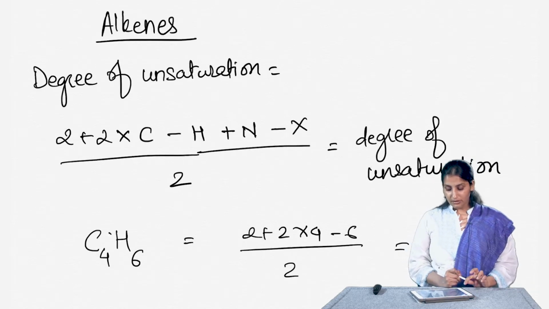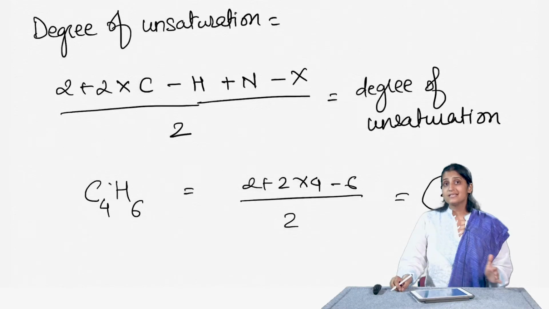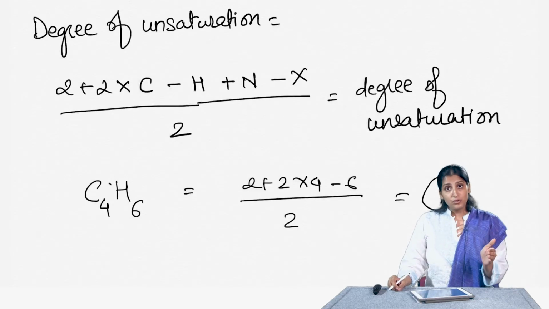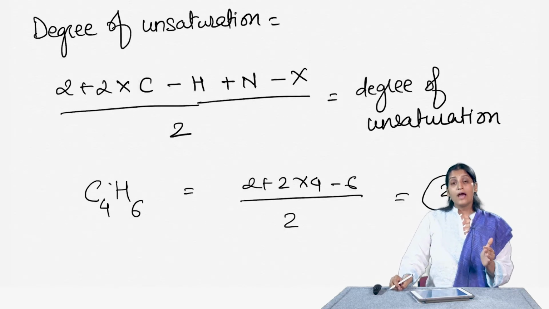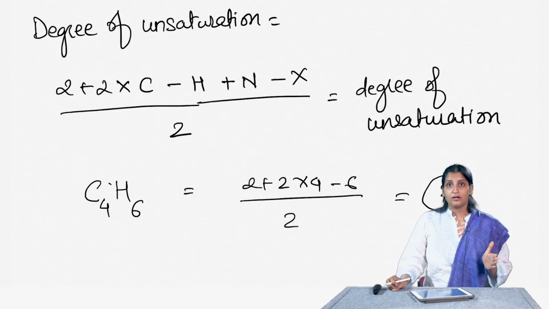So this gives me 8 plus 2, that is 10, 10 minus 6 is 4, 4 divided by 2 is 2. So C4H6 has 2 degrees of unsaturation, meaning it could have 2 double bonds, or a double bond and a ring, or it could have a triple bond.